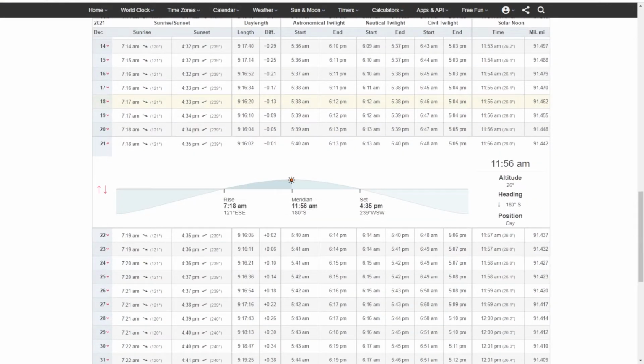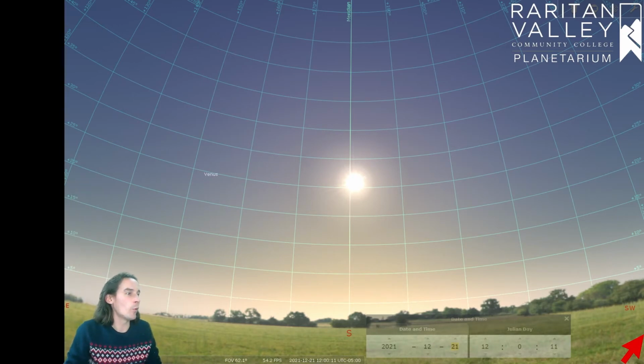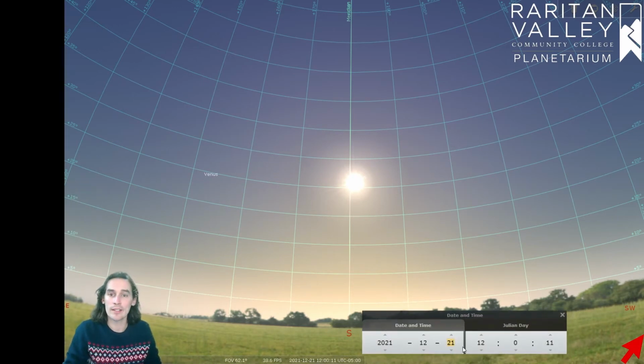Now the term solstice stands for sun stop, and that's because when we look at the sun in the sky, it looks like it's moving up and down and changing positions depending on the day of the year. Right now we have the date set up for December 21st. We have the date down here, and then we have it for noon, so the middle of the day. Now we have the sun right here in the sky, and we also have this grid up here so we can kind of tell the position of the sun a little bit better.